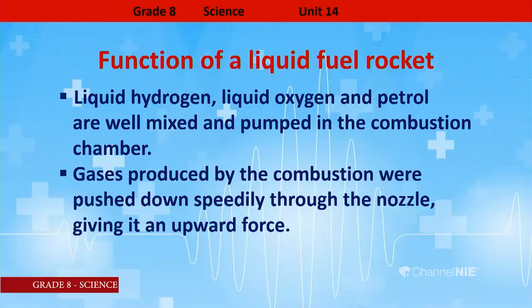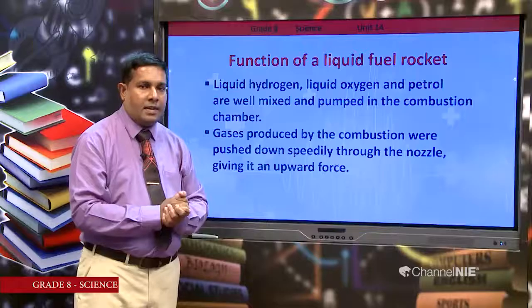Then with the combustion, gases are produced in the combustion chamber. Gases produced in the combustion were pushed down speedily through the nozzle, giving it an upward force.